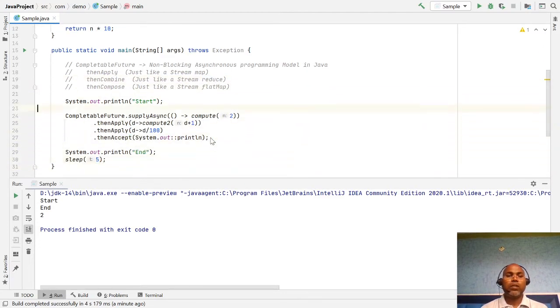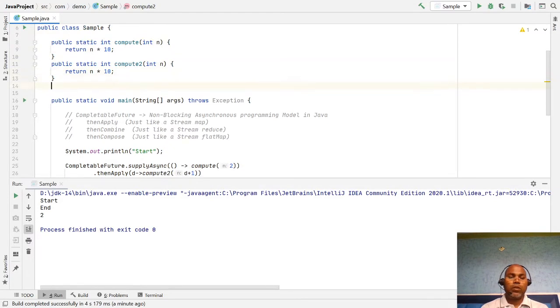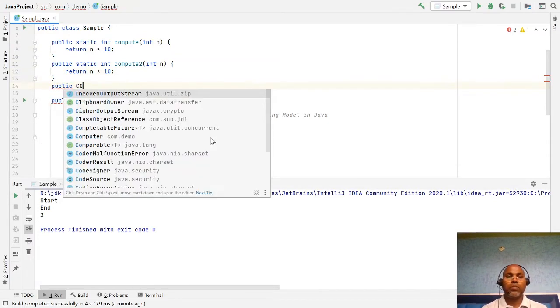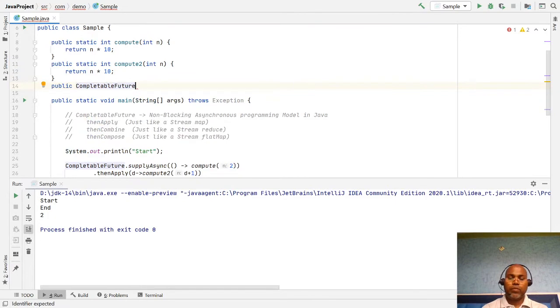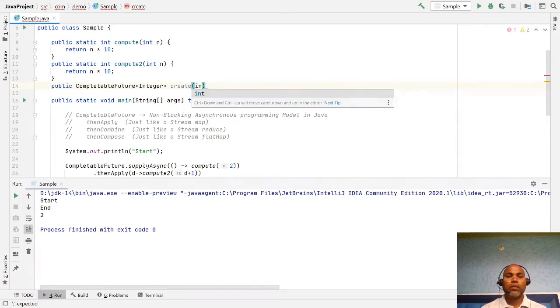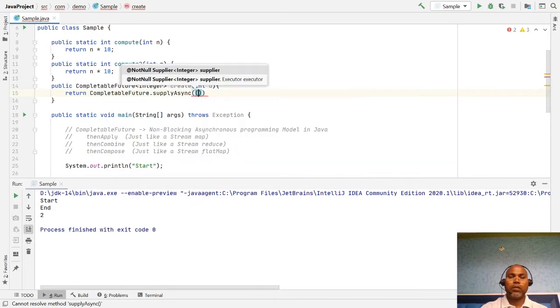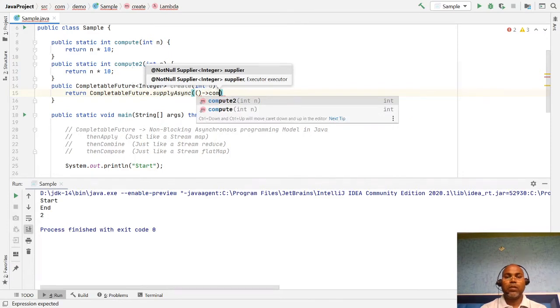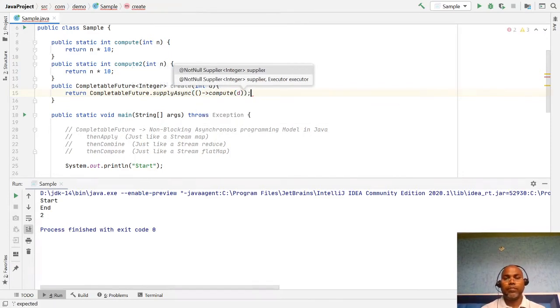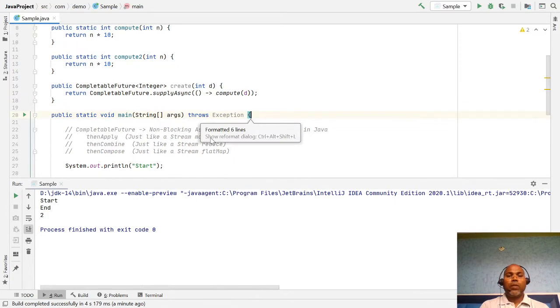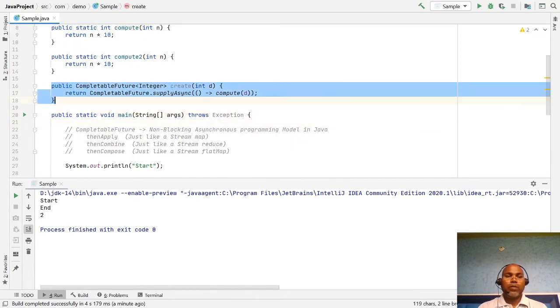So for example, let's have one other method, public static returning CompletableFuture of Integer, with the method name create, taking some input data and returning another CompletableFuture. supplyAsync, nothing special, just use my existing compute method and pass this data. Okay, so we have a method which creates a CompletableFuture.